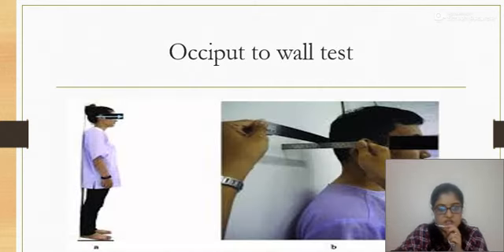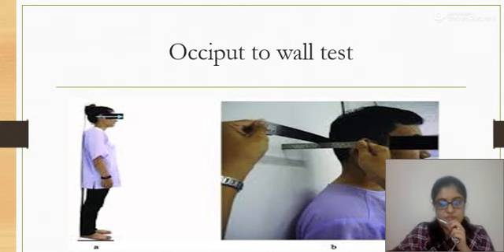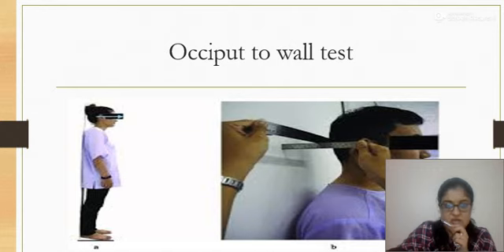This is the occiput to wall test. We ask the patient to stand straight against the wall, touching the heels to the wall, and try to touch the head to the wall. But if the patient has AS in the subacute or chronic stage, then the head won't be able to touch the wall, and that distance from the occiput to the wall has to be measured and noted down.